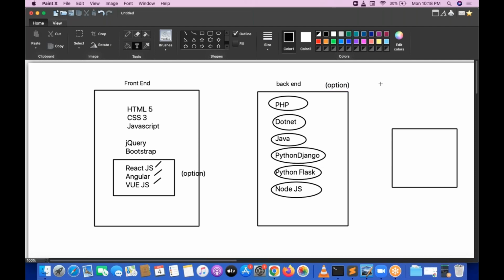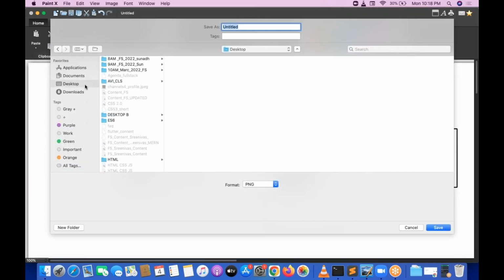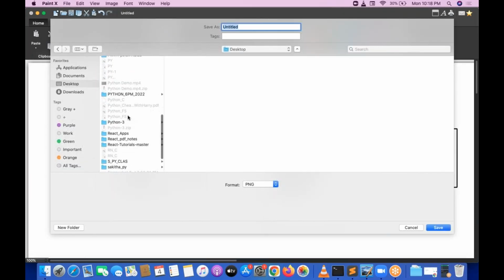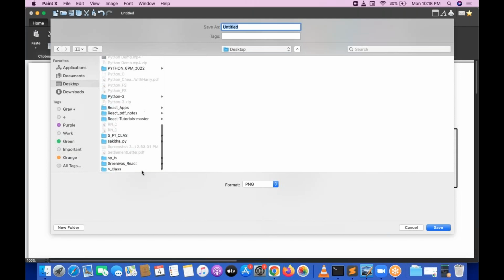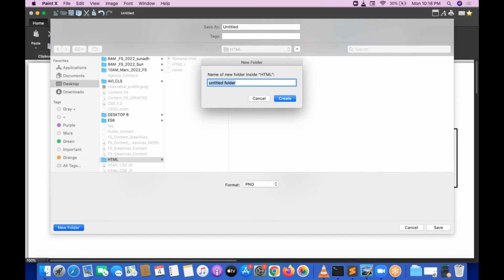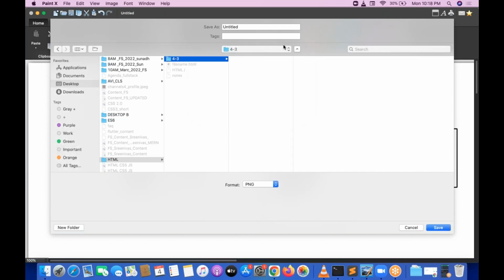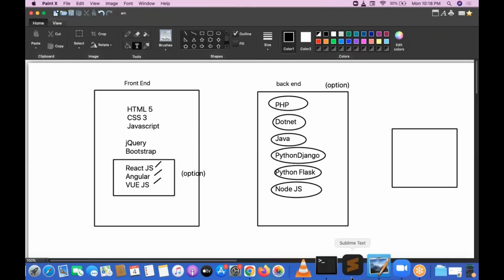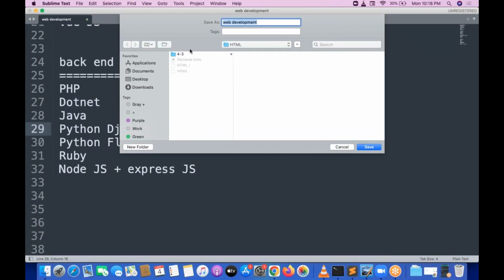Okay, so this is completely how we are going to be working. Let me write all these things into the folder called HTML. Let me go to the HTML folder and, whatever the date I'm recording the session, something like the date with 4 by 3. Here I'm going to save my files, my architecture, all these things. Let me save the notes also inside it. Yeah, I'm saving my notes.